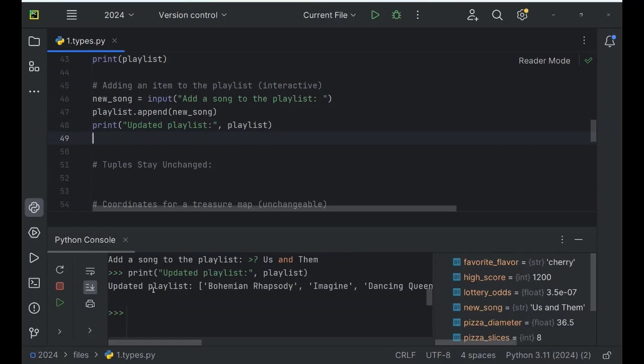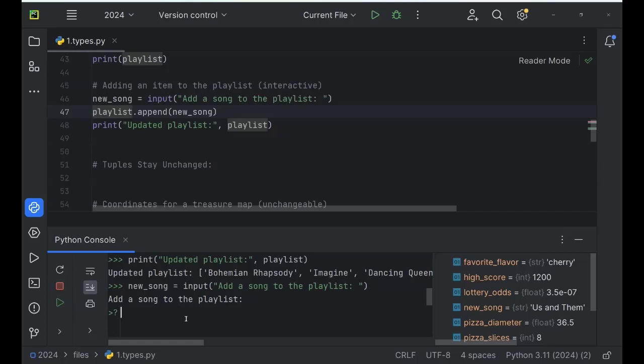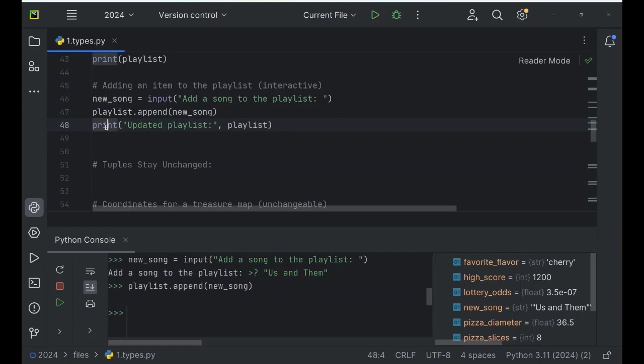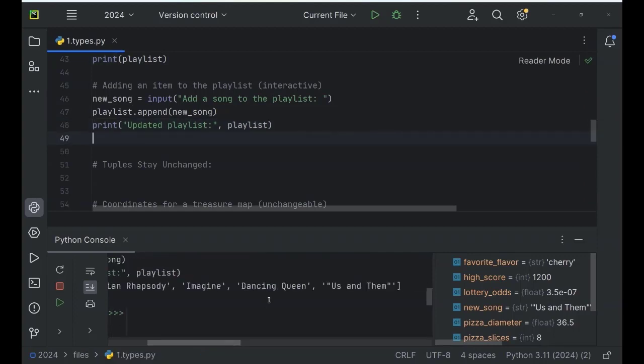As you can see, we've got the updated playlist: Bohemian Rhapsody, Imagine, Dancing Queen, and it seems like I forgot to use quotes. Remember, we use strings with quotes. So let's run this code again. I'll run this new song. I'll type in double quotes, Us and Them. By the way, it's Pink Floyd. I'll append this method and print it out. And as you can see, this Us and Them item is placed in this list.